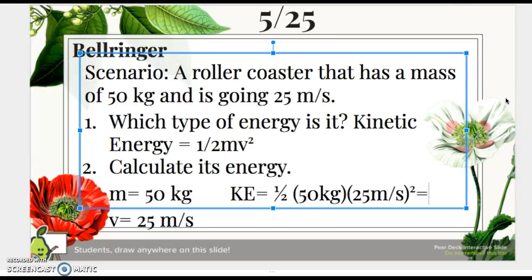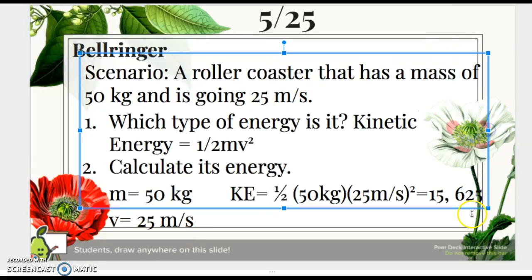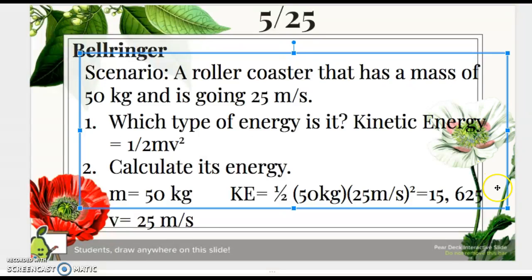We got our calculator. We're going to do 25 squared times 50, and then times 1/2. So what we get is 15,625, and then we got to think, what is our unit? And for energy, it is joules.